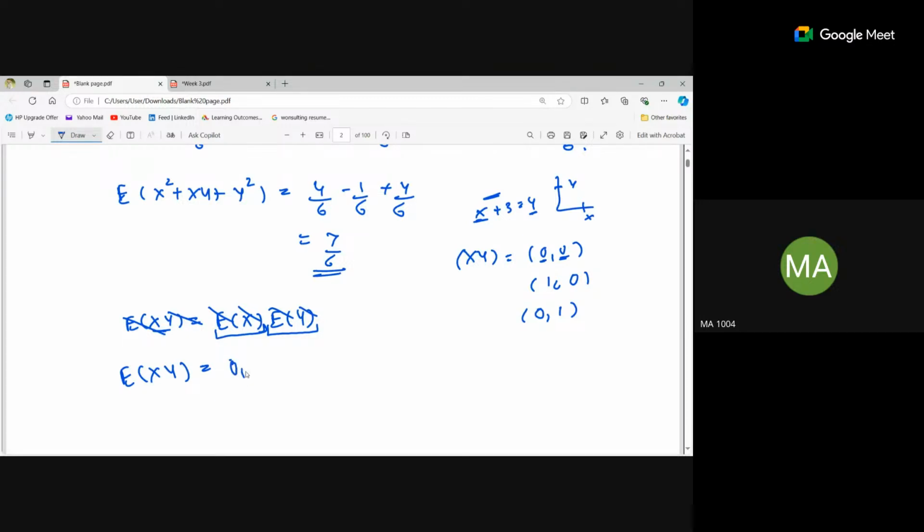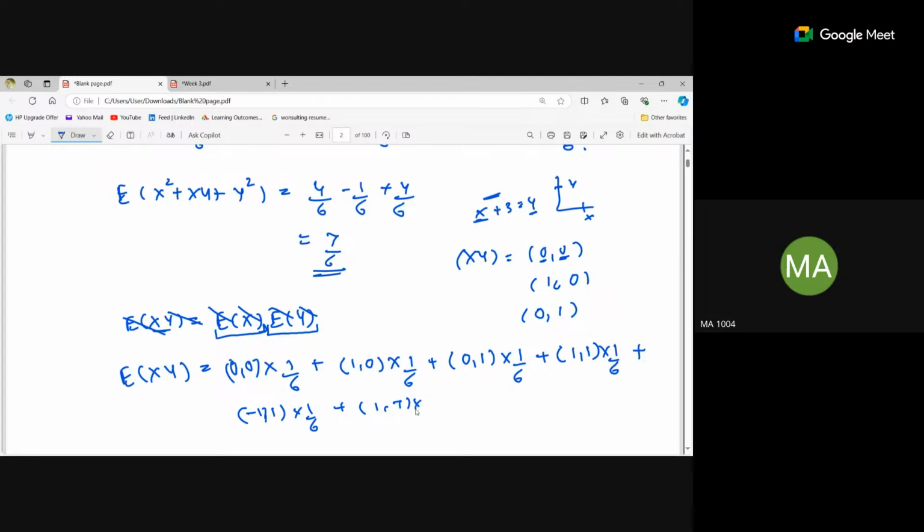Like it was 0, 0, multiplied by the probability 1/6, right? 1 times it is appearing. Correct? Yes. Is it clear? Yeah. Similarly, the next point was 1, 0 multiplied by its probability. Similarly, 0, 1 into 1/6 plus 1, 1 multiplied by 1/6 plus minus 1, 1 multiplied by 1/6 plus 1, minus 1 multiplied by 1/6.